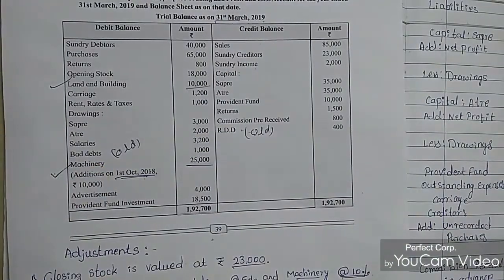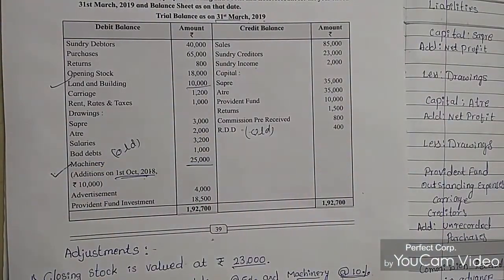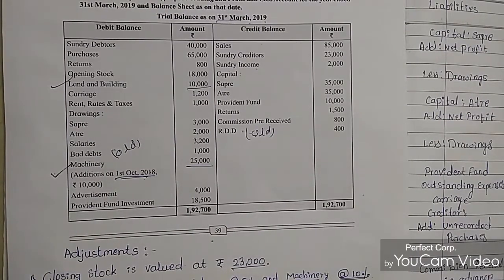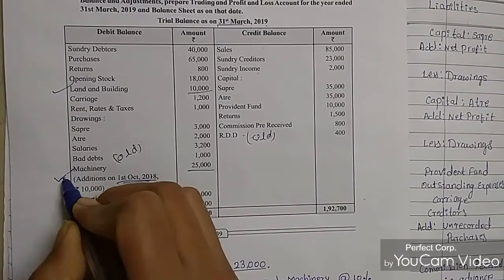From 1st October 2018 to 31st March 2019 is a 6 month gap: October, November, December, January, February, March. So we need to calculate the addition amount for 6 months.